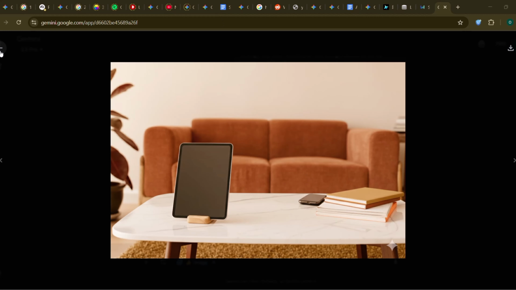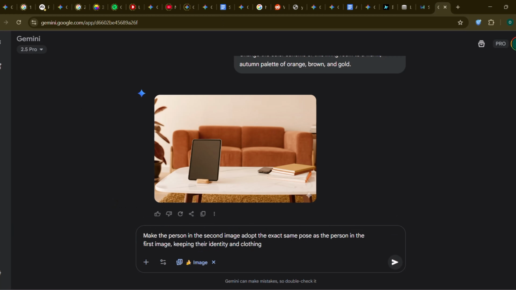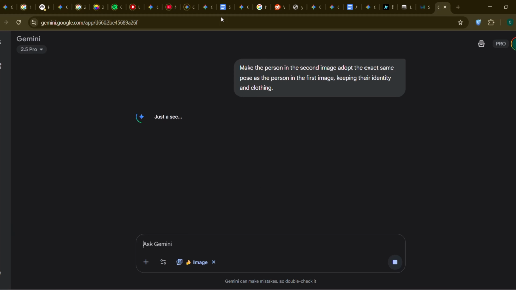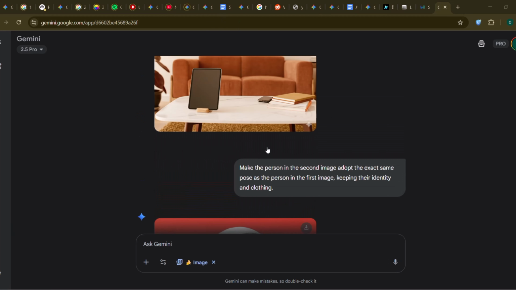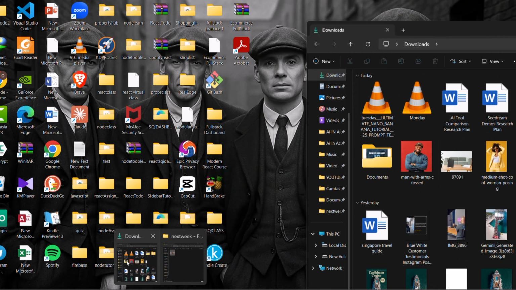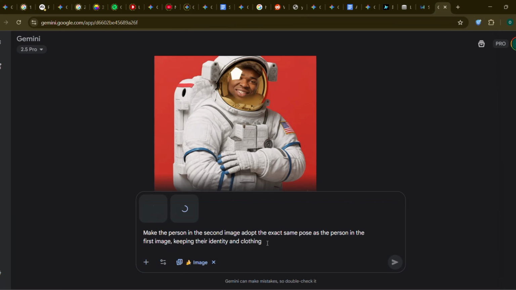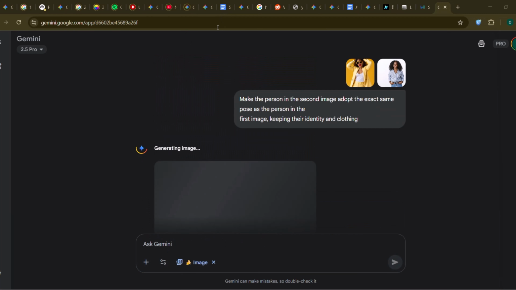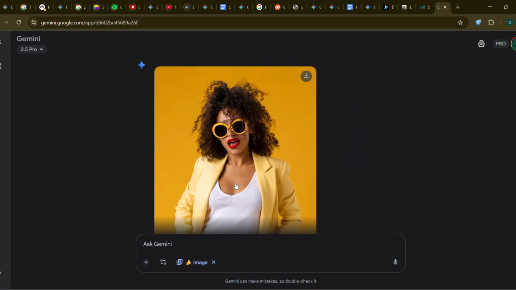5, pose replication. This one is wild. Find a photo of someone in a cool pose. Now, upload that photo and a photo of yourself. Prompt: make the person in the second image adopt the exact same pose as the person in the first image, keeping their identity and clothing. It's like having a digital puppet master.